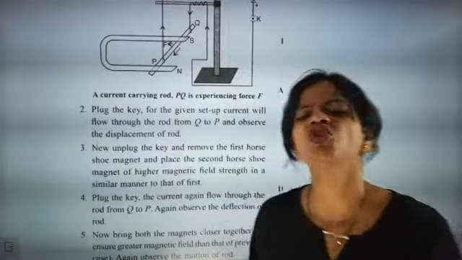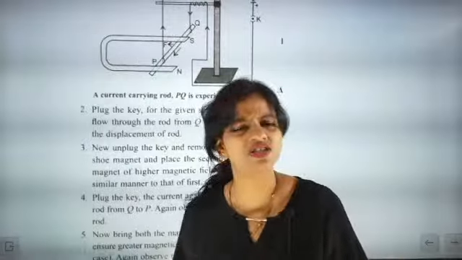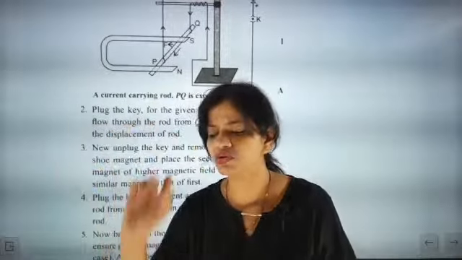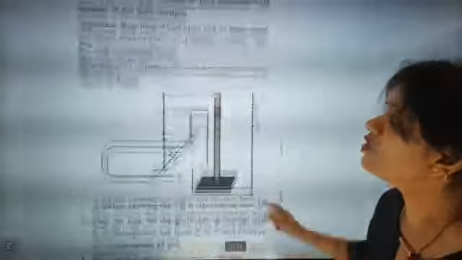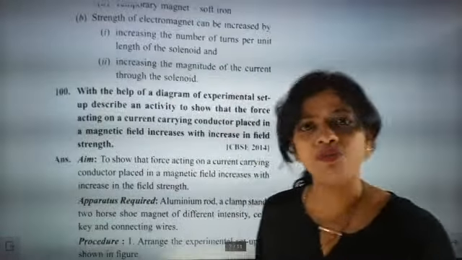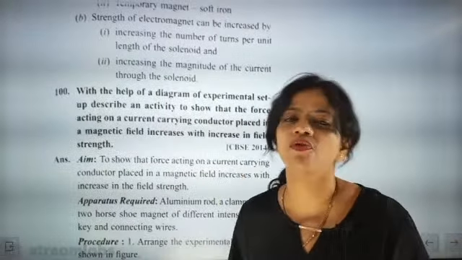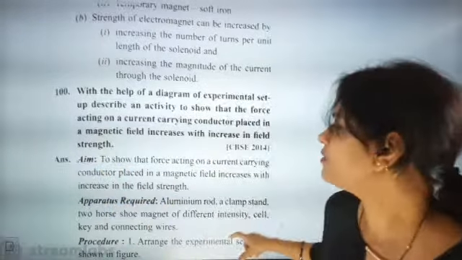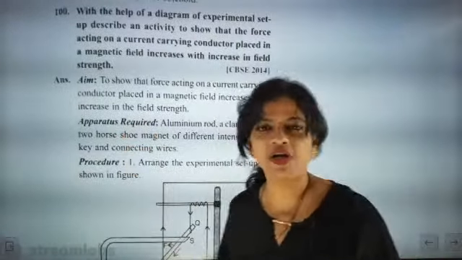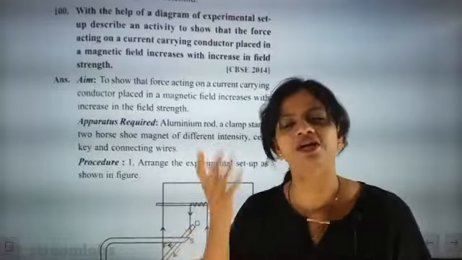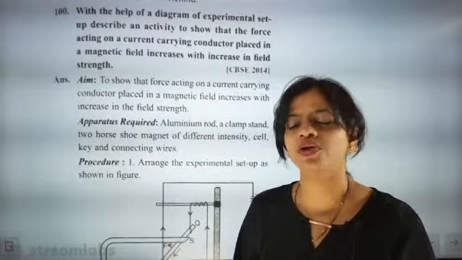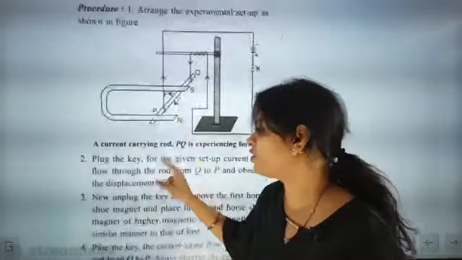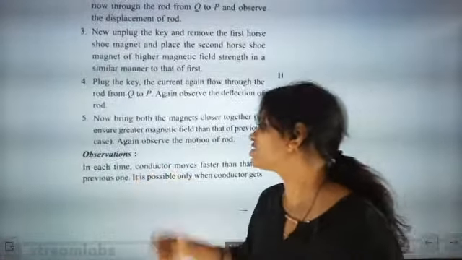Yes, write in short points. They have done this much description, but you write point by point, beta. You don't go into that much detail. For a 4 mark question, your basic idea should be covered: the aim, the apparatus, what setup you are going to make, that setup should be in your brain. Procedure you write in your own words, and last, the observation.